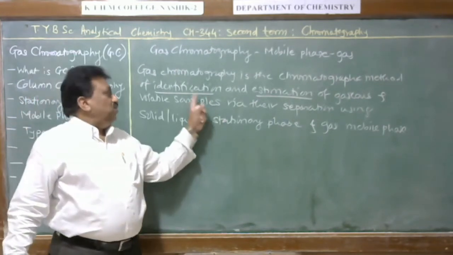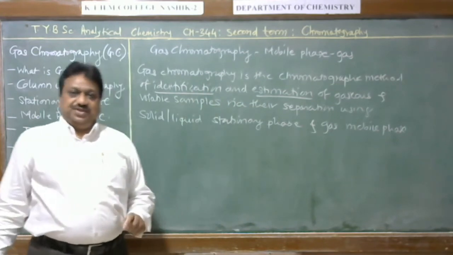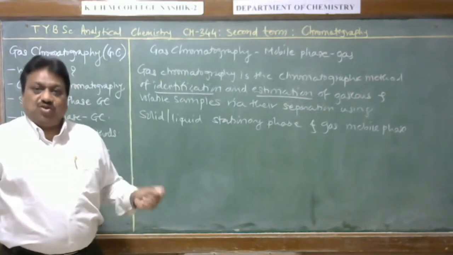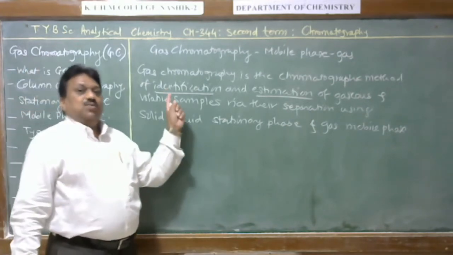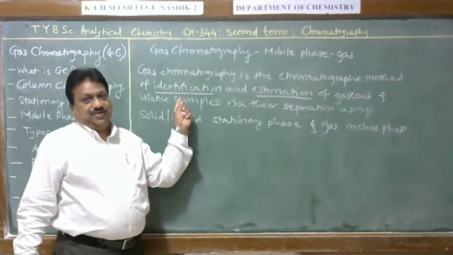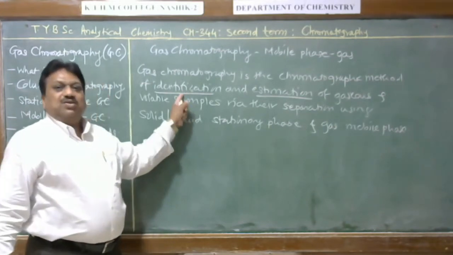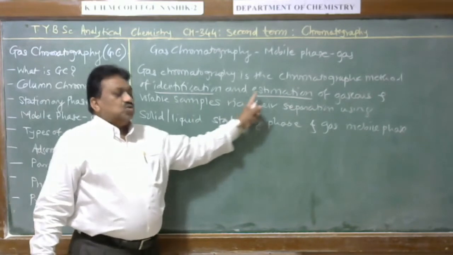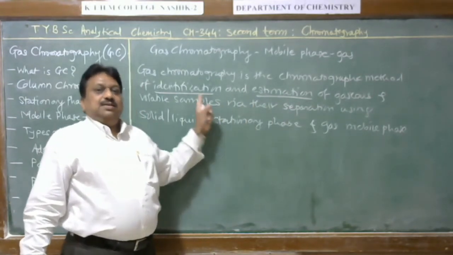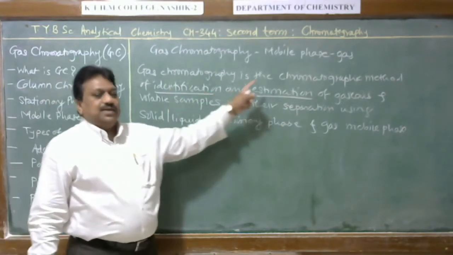In this chromatography, only identification and estimation is carried out; it is not useful for isolation of the sample. That means we do not collect the sample which is separated in gas chromatography. Therefore, the gas chromatographic method is only suitable for identification and estimation of the sample, that is, qualitative and quantitative analysis.